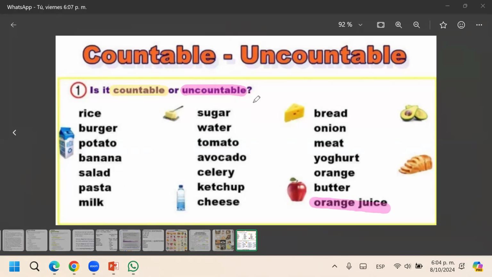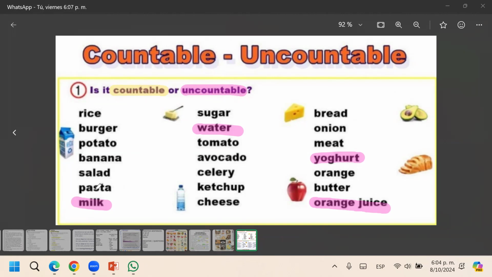Do you see any other liquid here? Water. Yogurt. Yeah, it can be liquid. Water. Milk. Milk, also liquid. I think that's it. Those are the only ones that are here with liquid.